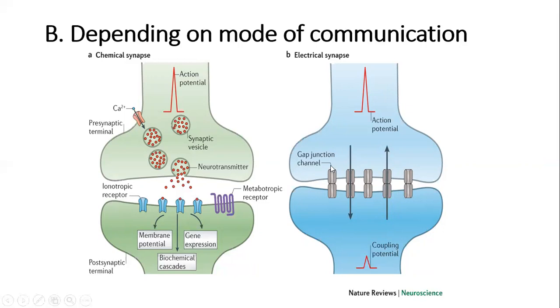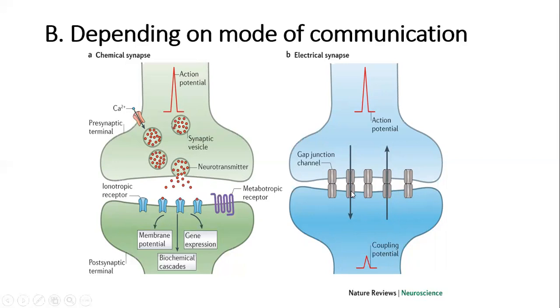The electrical synapse is in the form of gap junctions containing ionic channels extending from the cytoplasm of one presynaptic terminal to the cytoplasm of the postsynaptic terminal. The communication between the two terminals is purely electrical in the form of ionic channels.